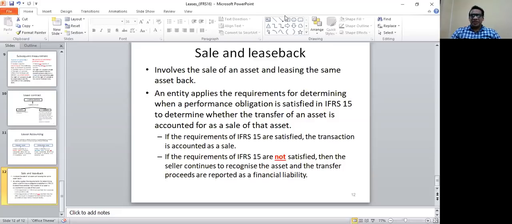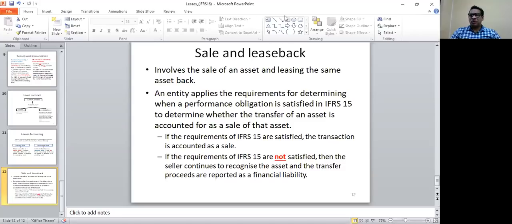So I repeat, if it is a sales transaction, then of course the asset will be disposed, and when the lessee enters into a new lease contract with the party to whom he sold the asset before, it should be recognized as a new right of use asset. There may be a disposal gain that the company recognizes. When they enter into the new leasing transaction, the new asset will be recognized along with the financial liability, and the gain on the previous disposal might be adjusted.